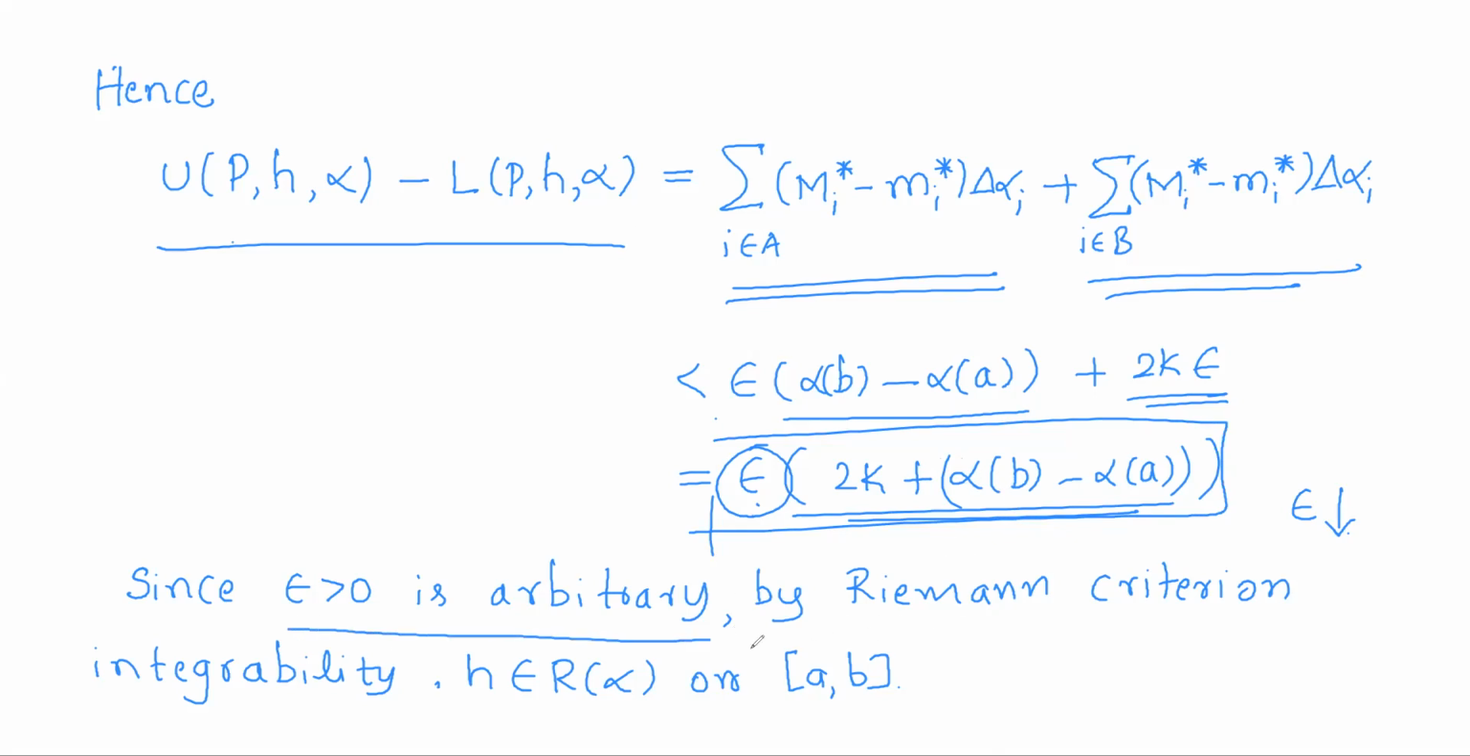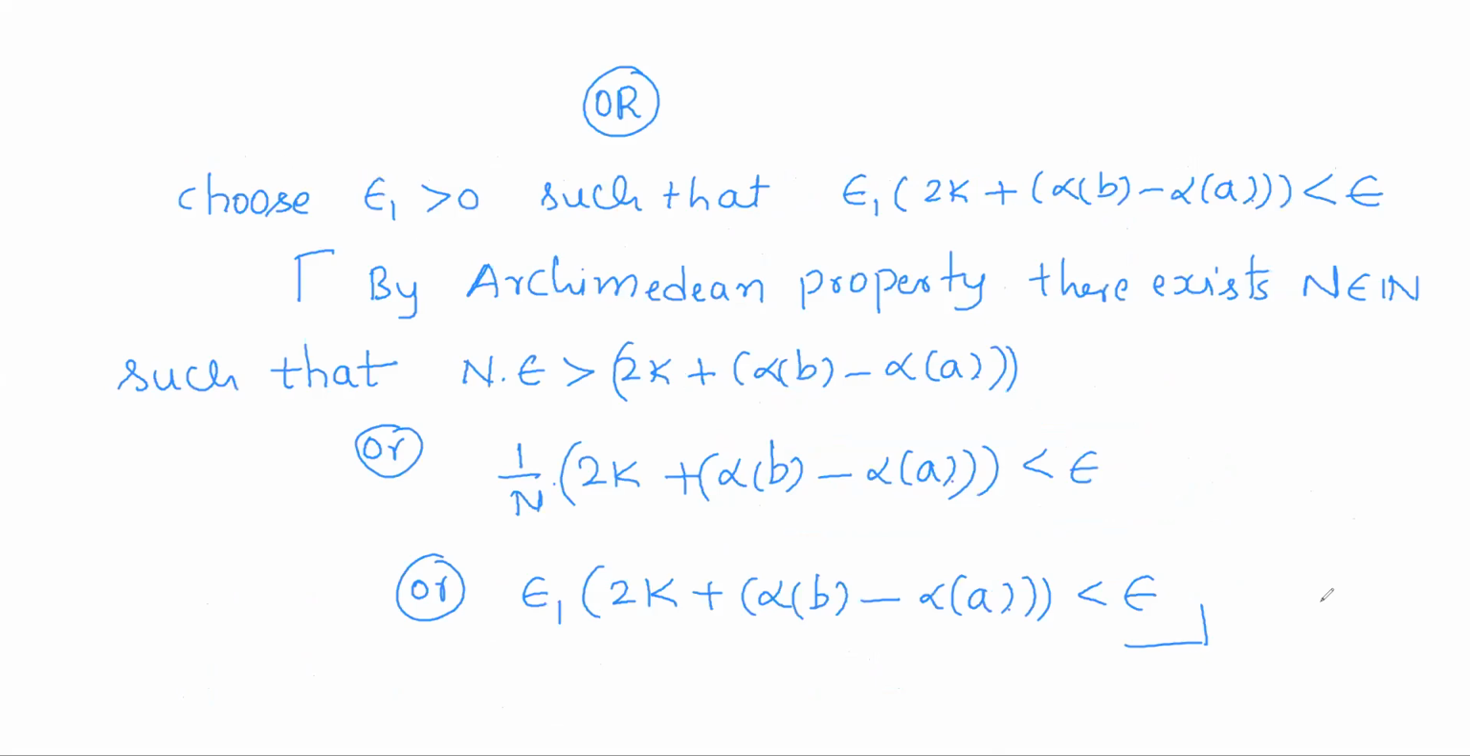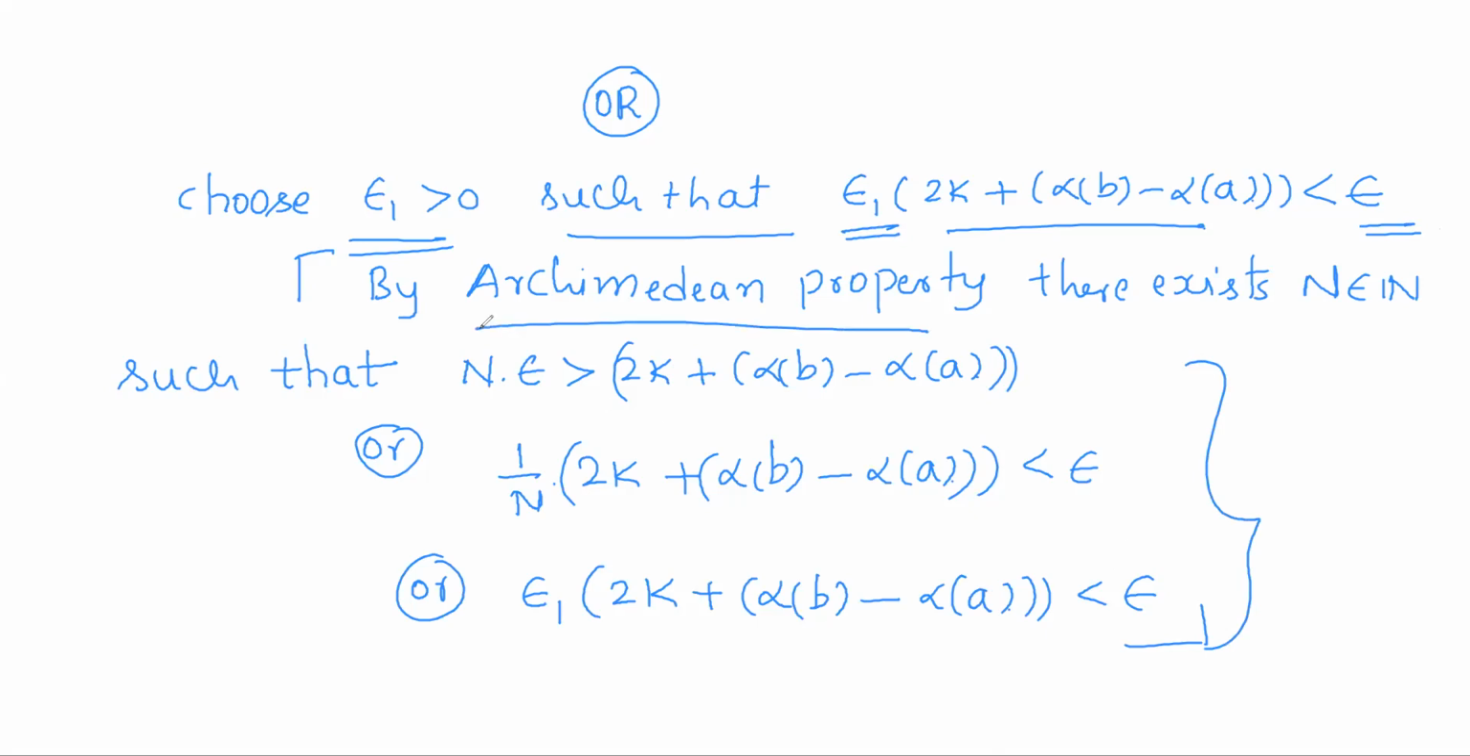So hence we conclude that h is Riemann-Stieltjes integrable. Or to get the perfect result, that is U(P, h, alpha) minus L(P, h, alpha) is less than epsilon, I have to make some changes. What we have done is argued all along with the epsilon value. Instead of that, we have to choose some epsilon 1. So choose epsilon 1 such that epsilon 1 into this number is less than epsilon. Such an epsilon 1 exists, as in the previous theorem we have explained the same way by the Archimedean property.